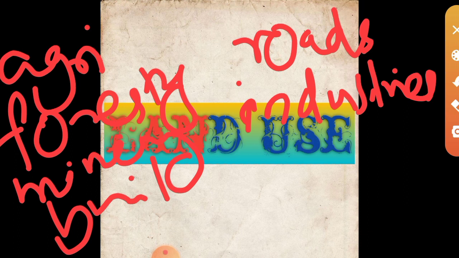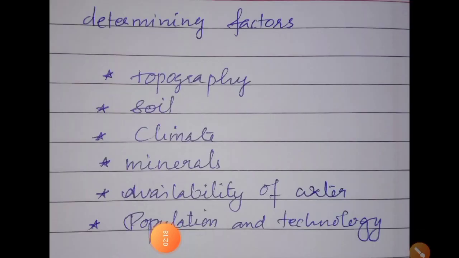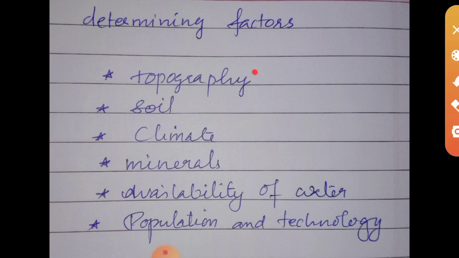Then let us check what are the factors which determine land use pattern. You can see some factors determine land use. The first one is topography. Topography means the type of landforms on the surface, the physical or geographic features like plains, plateaus, that we already saw in the previous class.